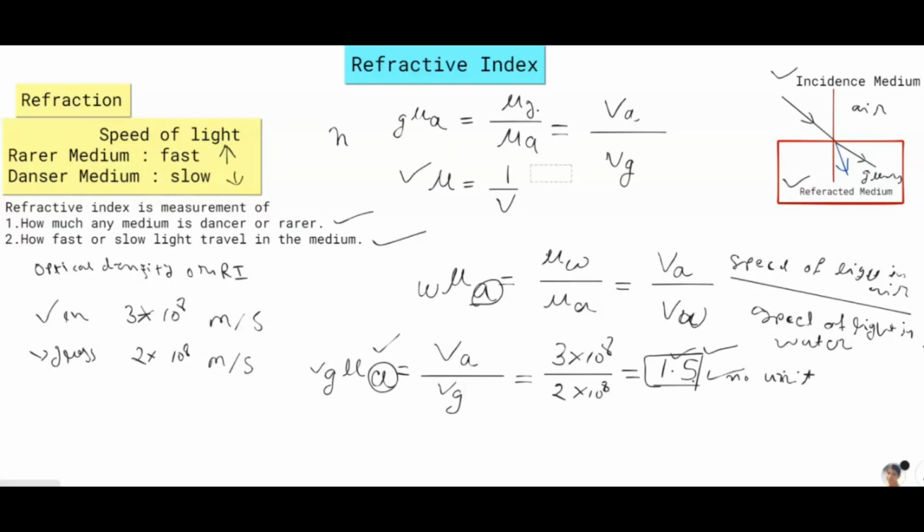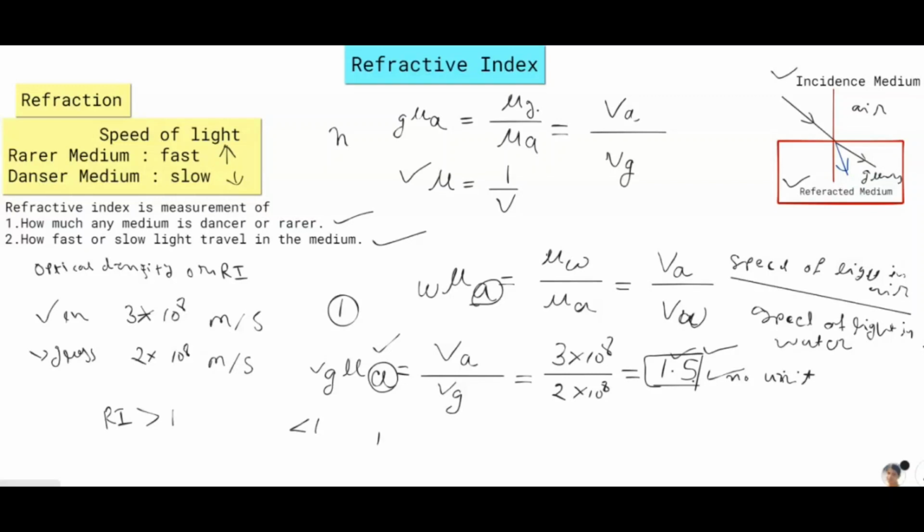So you can write that. And one more thing, refractive index you will get is either greater than 1 or less than 1. It will never be 1. If you get refractive index 1, then what does it mean?